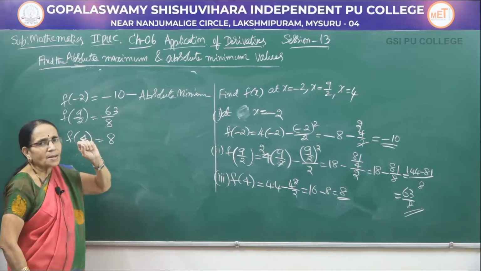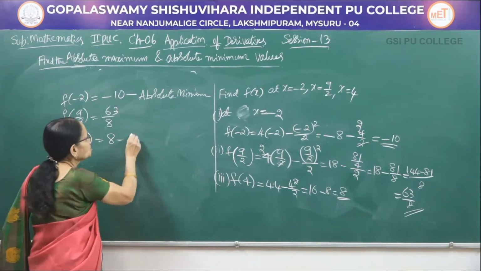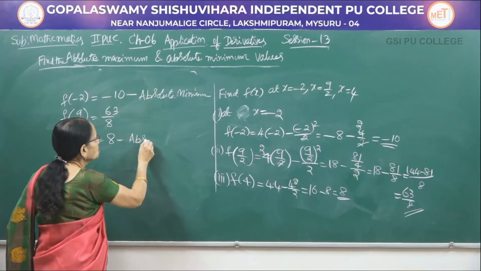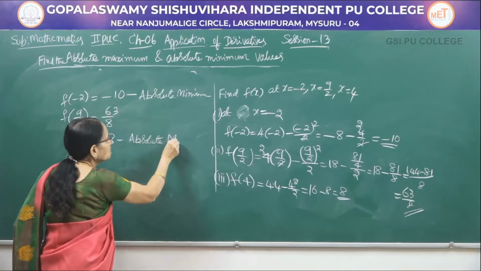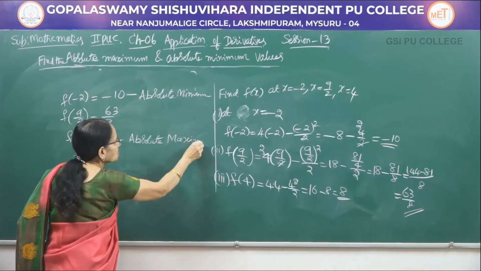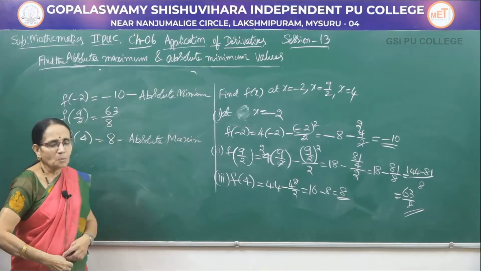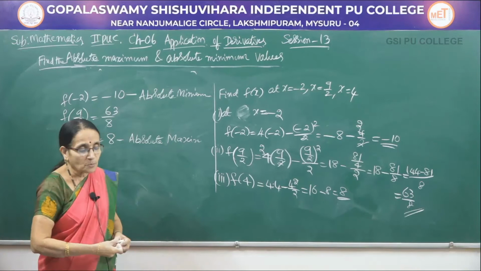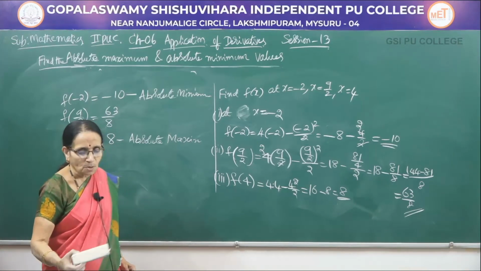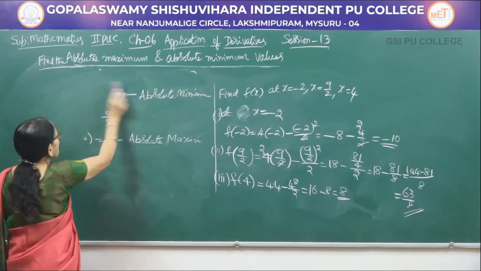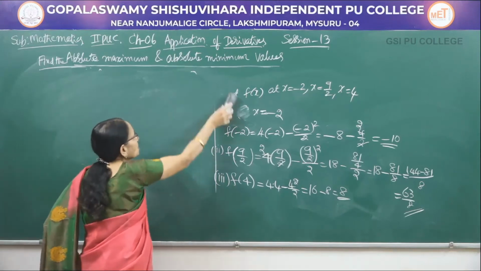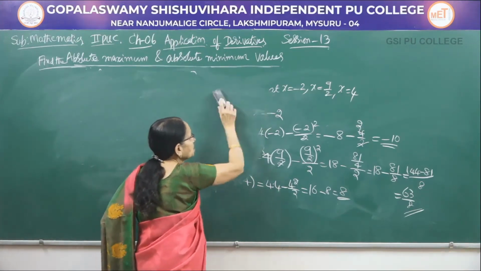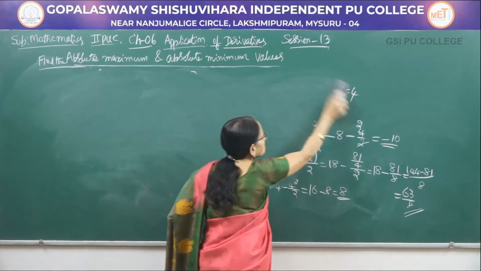Now it is slightly less than 8. So this becomes the absolute maximum value. So, that is the absolute minimum value and this is the absolute maximum value. So, this is how we have to find the values. The functions may be different, but the procedure is the same.